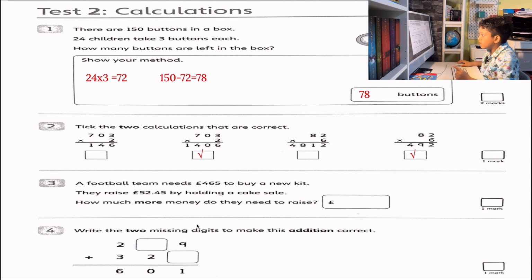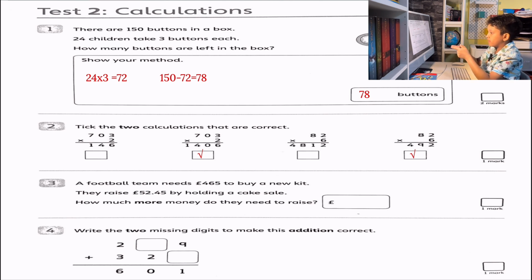Anyways, a football team needs £465.00 to buy a new kit. They raise £52.45 by holding a cake sale. How much more money do they need to raise? So this question, when they say more, is actually subtracting. So we need to subtract from 465.00.